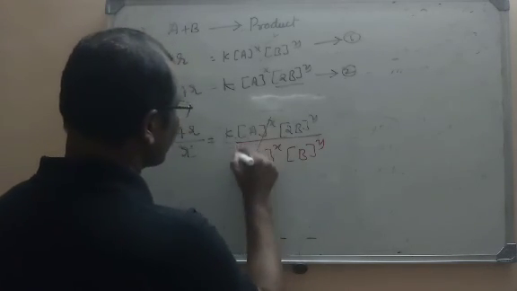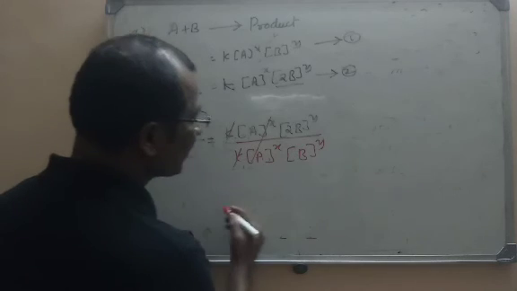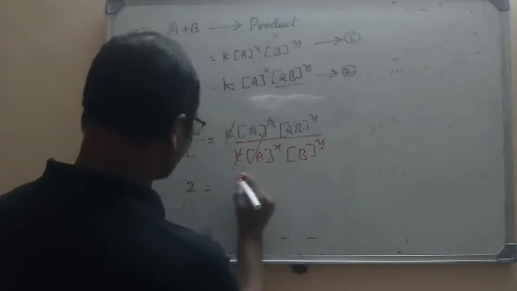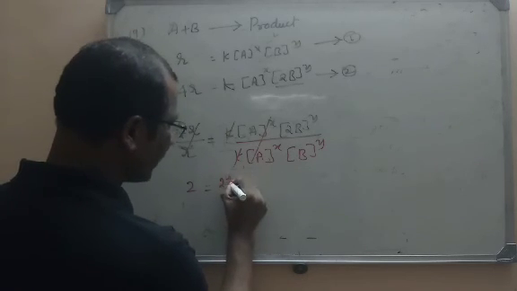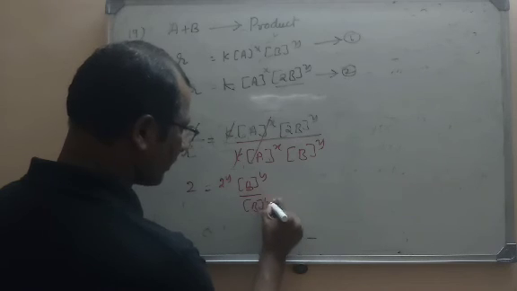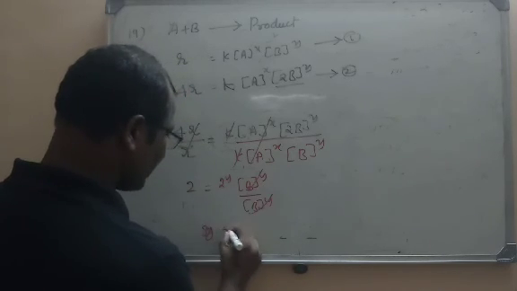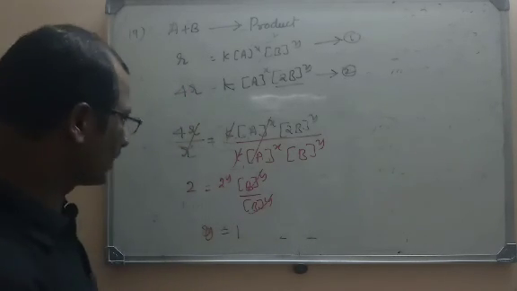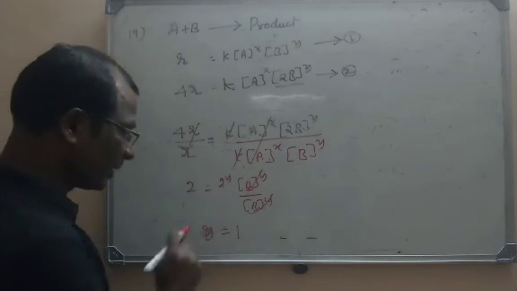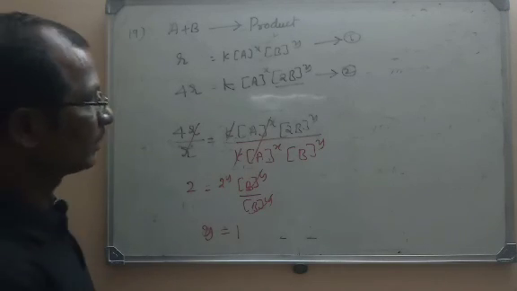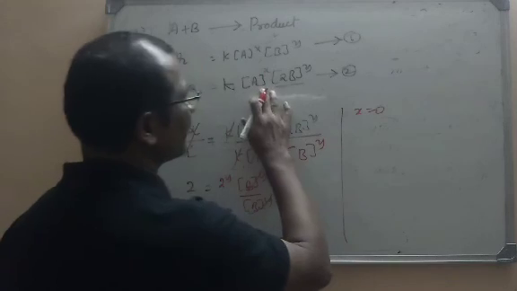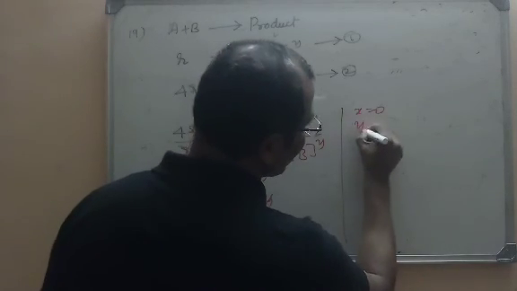So what is cancelled here? K gets cancelled, R is cancelled, and what we get here is 2 is equal to 2 power Y into B power Y divided by B power Y, which is also cancelled. So with respect to Y, because the bases are equal, the exponents are equal. So X is 0 because it is not depending on the concentration of A, and Y is equal to 1.